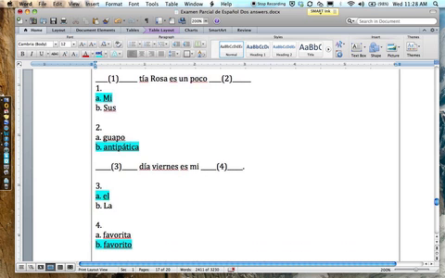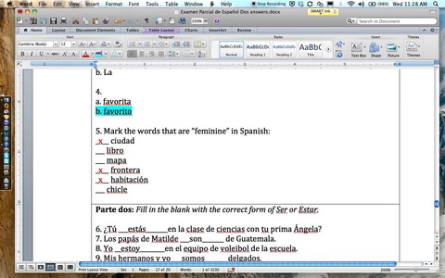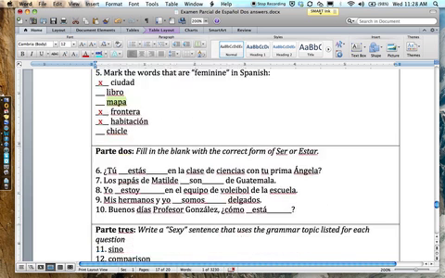What do we know about día? We know that it's always masculine, hence it's el día. Since it's el día, we have to choose favorito. The words that are feminine, we know if it ends in a, dad, or ción, it's feminine. And we know mapa, even though it ends in an a, it's actually masculine, just like día. Or any word that ends in ma, those are all masculine words.